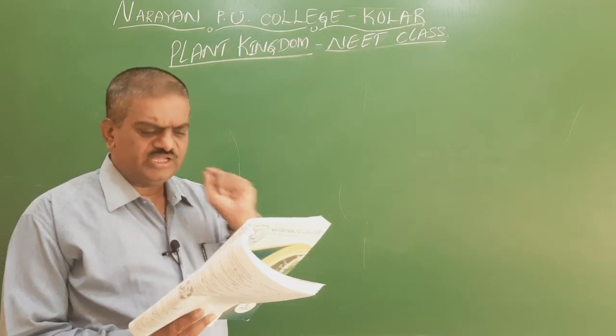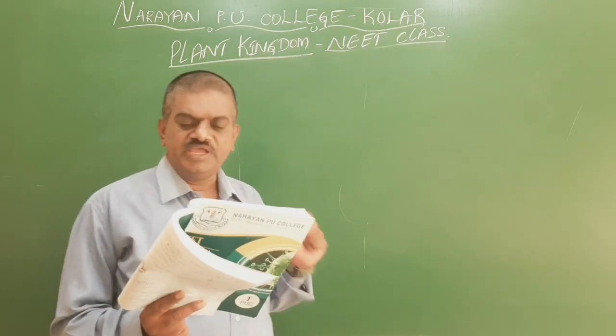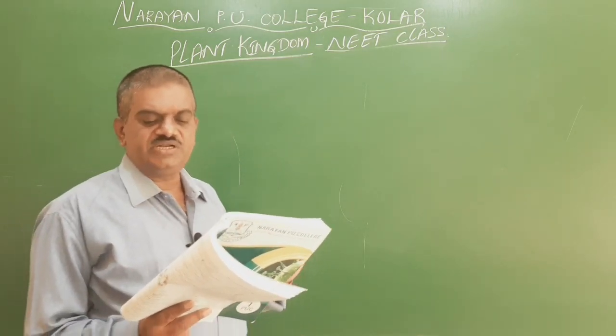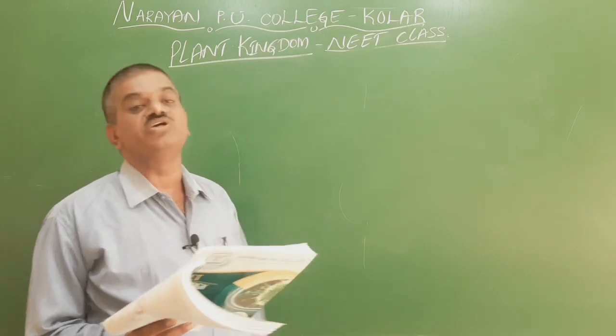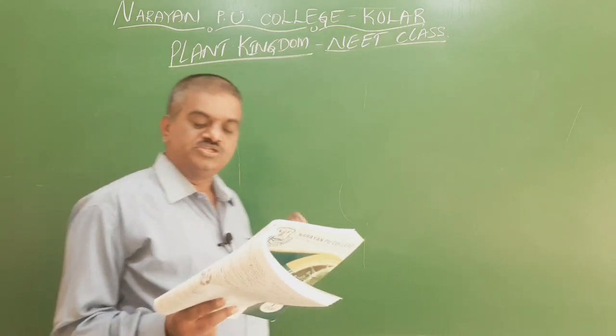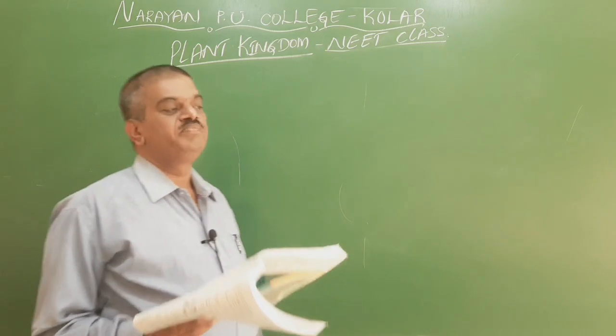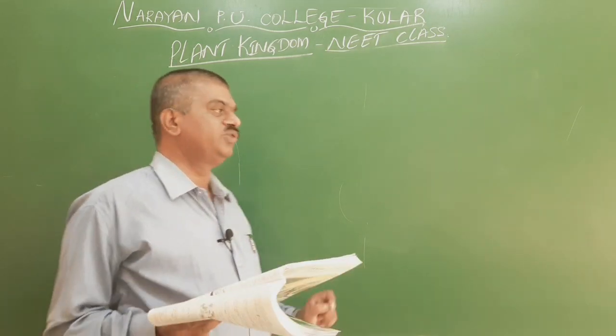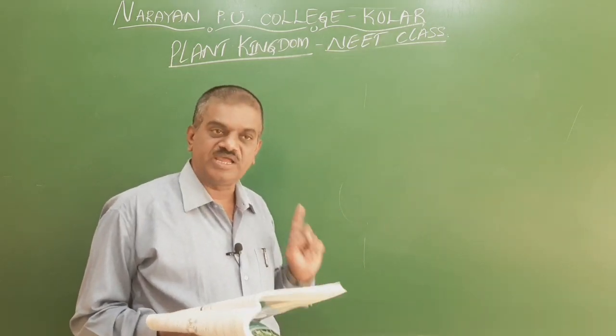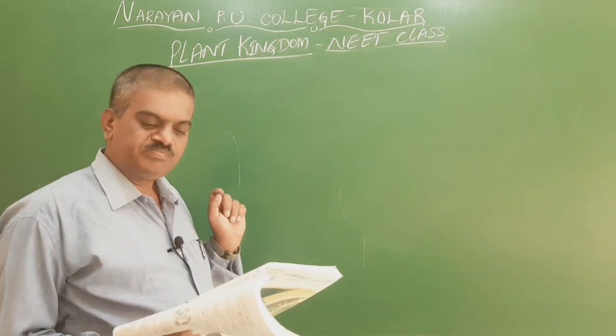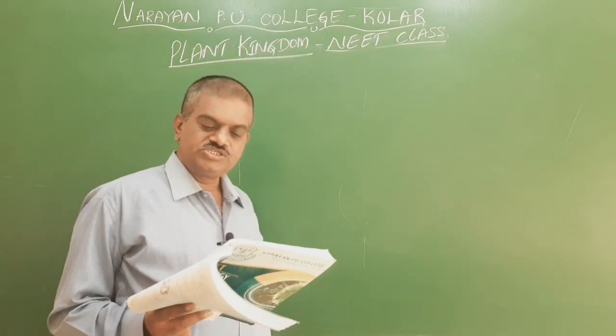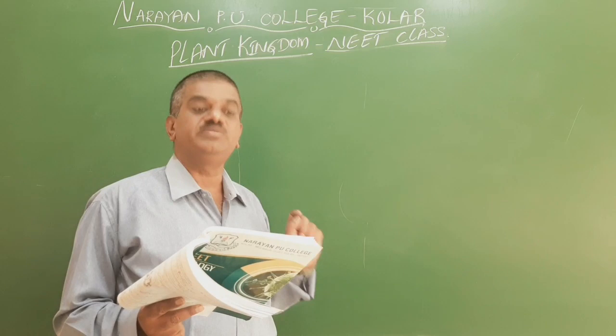So third statement is wrong. We will go for the fourth one. In gymnosperms, generally taproot systems are found. Yes, this is right. In the gymnosperms, there is a presence of taproot system. The major one is called the main root, or primary root, followed by secondary and tertiary roots. So select the correct statements.